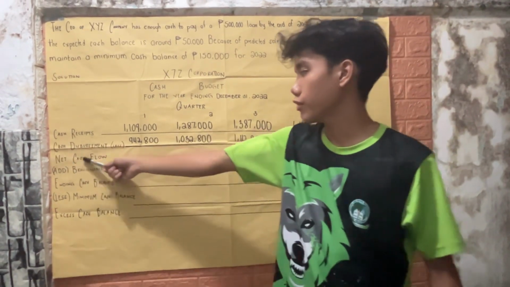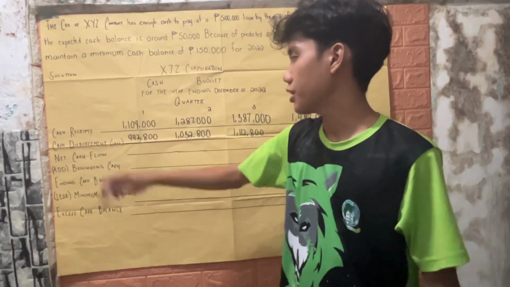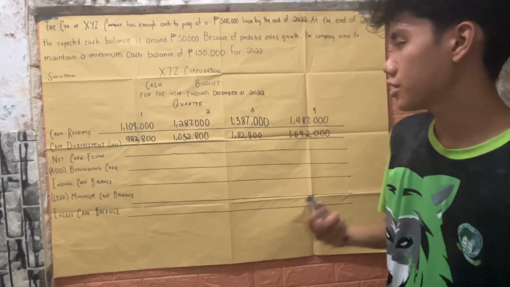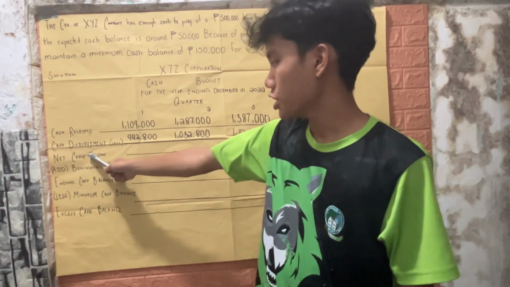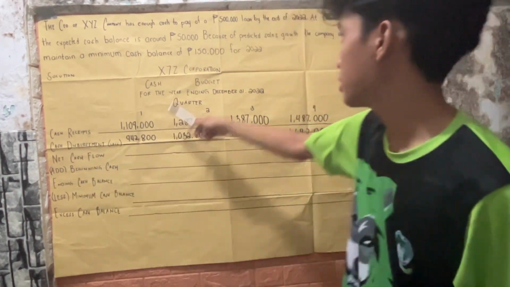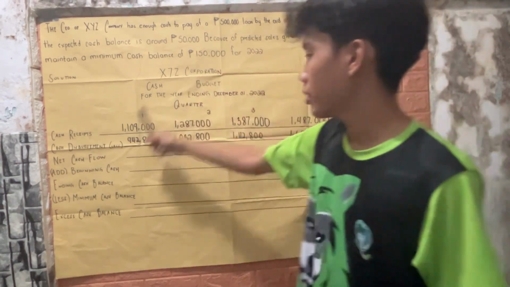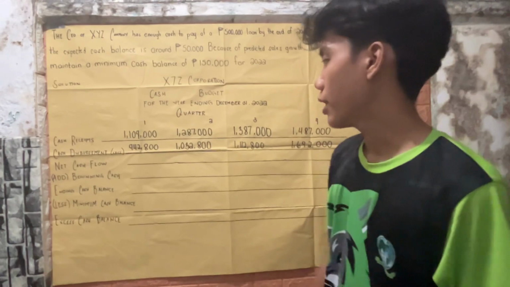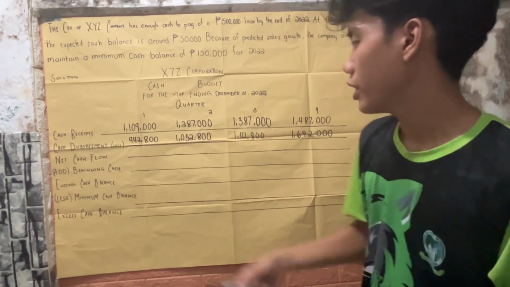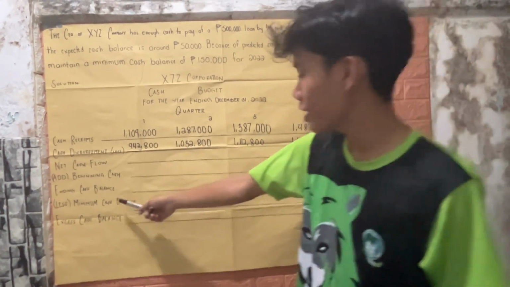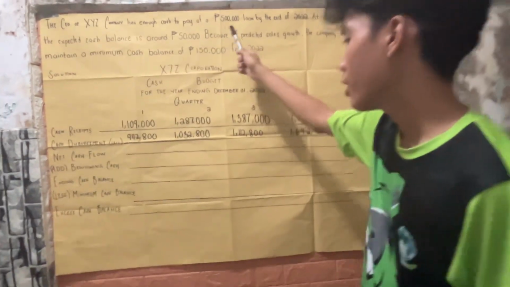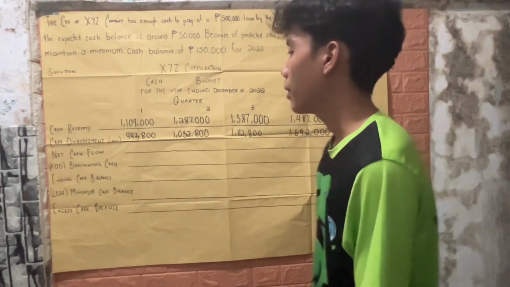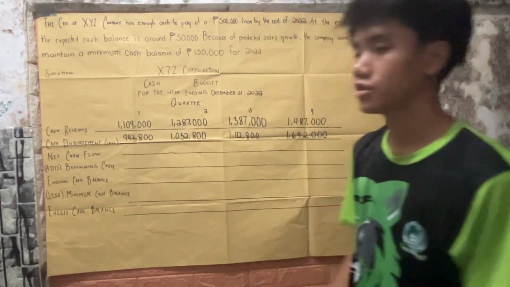Then the net cash flow, which is the cash receipts minus cash disbursements, and the beginning cash, which is given in the problem. The ending cash balance is the net cash flow plus beginning cash. Then we have the minimum cash balance, which is also given, and the excess cash balance, which is ending cash balance minus minimum cash balance. So let's start answering.